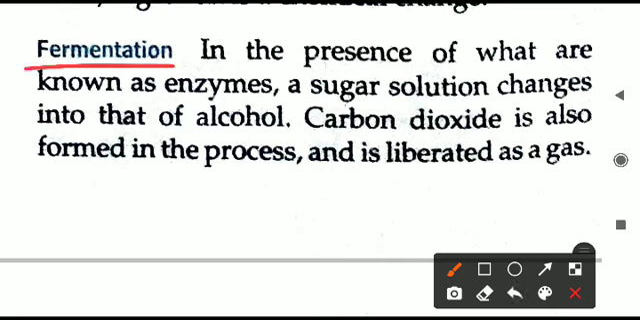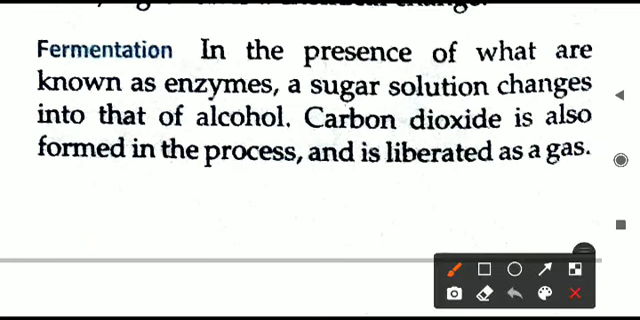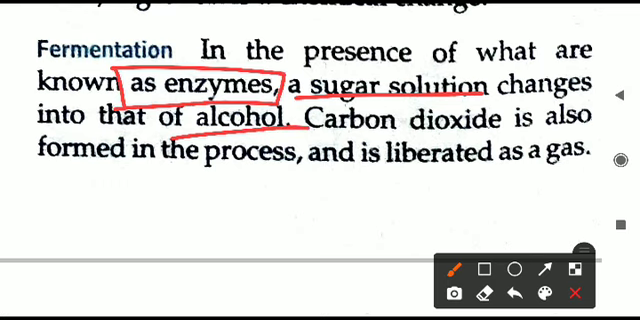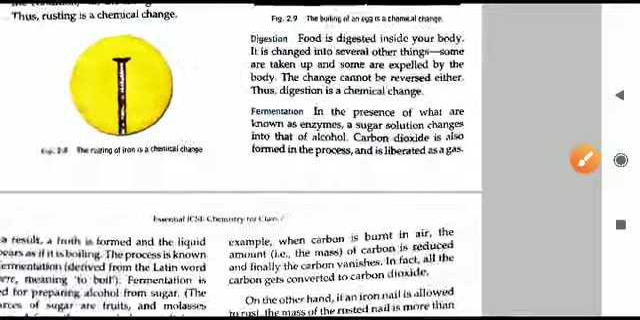Another very nice example is given here, that is fermentation. Fermentation is a process in which we are converting the juices, especially of fruits, into alcohol. This is an industrial process. The converting of the sugar solution, that is the juices, into alcohol takes place in the presence of special chemicals called enzymes. And in this process a gas, carbon dioxide, is also produced. It is liberated in the process of fermentation.